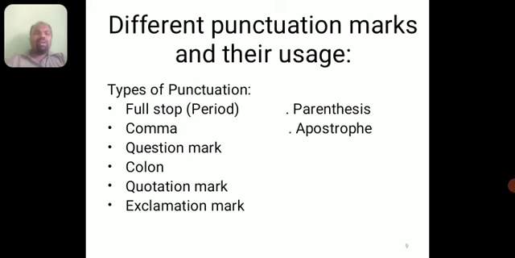So, what are all the different punctuation marks we use in our writing and speaking? The different punctuation marks and their usage. The types of punctuations. What are all the punctuation marks we can see? Here is the list of punctuation marks. The first one is full stop, that also can be called a period, and comma, and also we see the question mark, and colon, and also we find semicolon and quotation mark, exclamatory or exclamation mark, parenthesis, apostrophe.